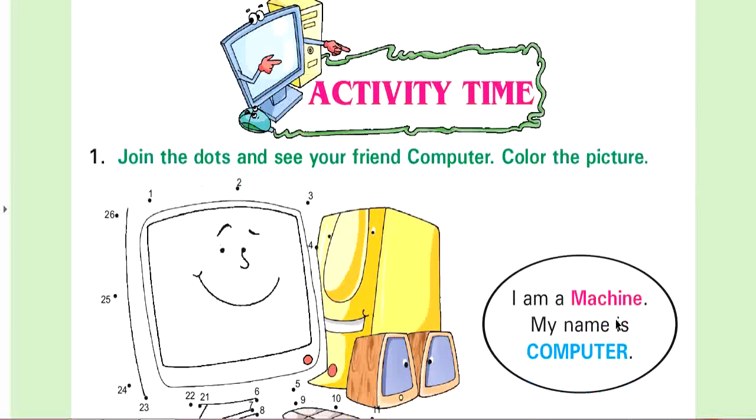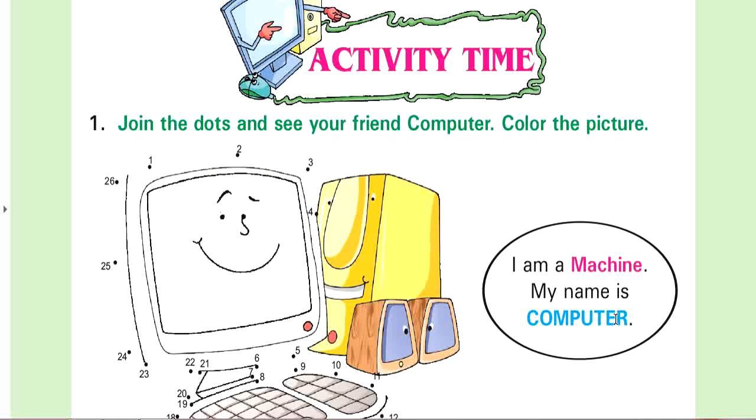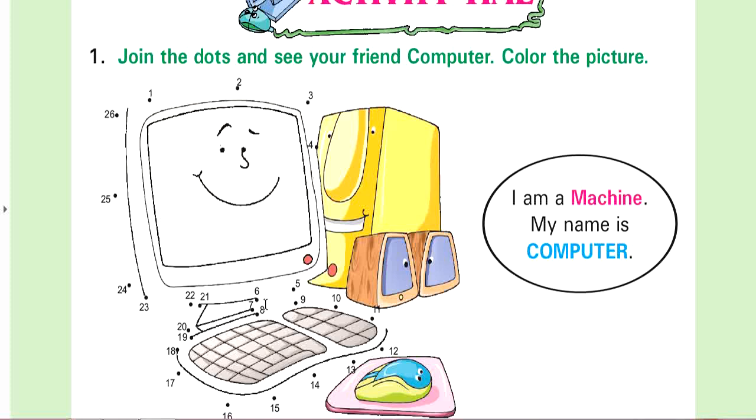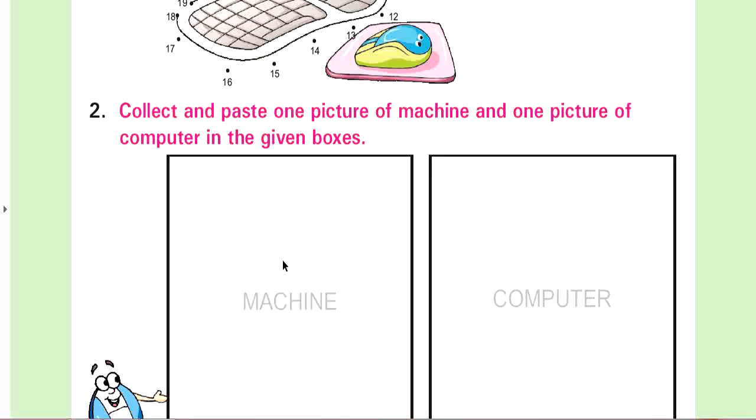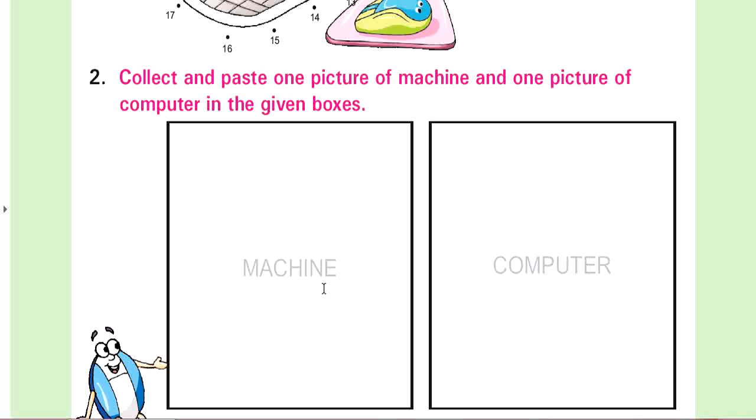Now next we are going to discuss your activity time given in your book. You have to join the dots and see your friend computer and color the computer with crayon colors. You have to fill the color in the picture to make it beautiful. Now collect and paste one picture of a machine and one picture of a computer in the given box.